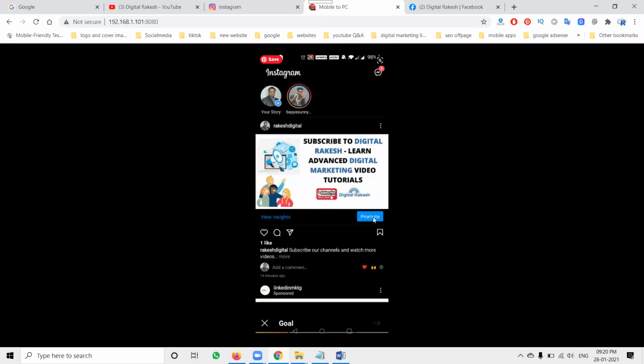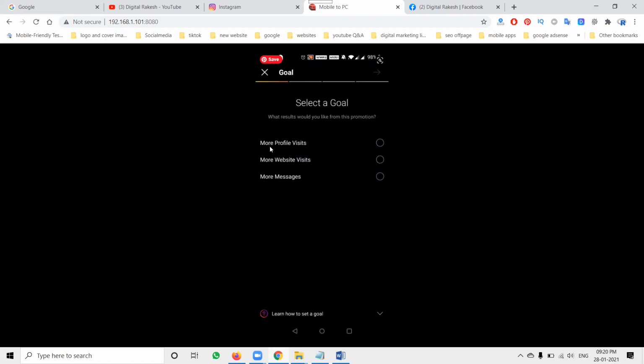Now the steps. Click the Promote option. In the Promote option, they are showing more profile visits, more website visits, and more messages. Which one are you looking for? I want to increase my Instagram followers, so which option will be clicked? The first option. Click this option, and after that click next.